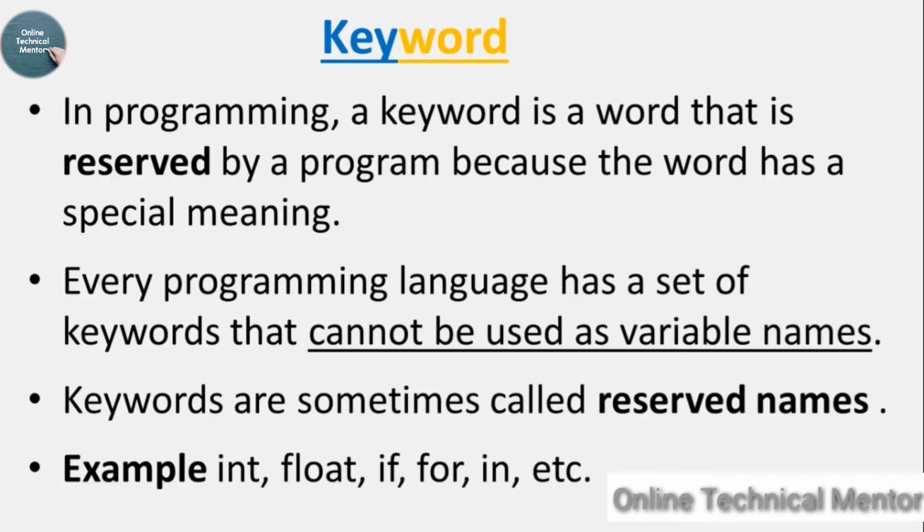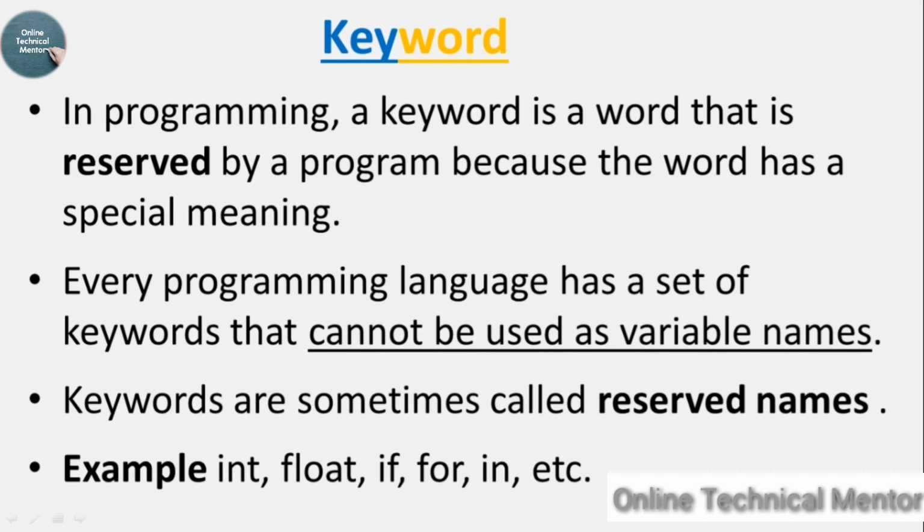Next, keyword. In programming, a keyword is a word that is reserved by a program because the word has a special meaning. Every programming language has a set of keywords that cannot be used as a variable name.